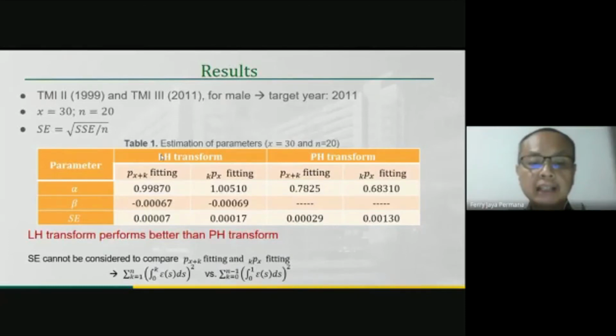Let's compare the standard error of linear hazard transform and proportional hazard transform. The result is provided in table 1. We can see that the standard error belonging to linear hazard transform is much smaller than the standard error of proportional hazard transform. So we can conclude that linear hazard transform performs better than proportional hazard transform. But it's not fair to look at standard error to compare the performance of kPx fitting and Px plus k fitting, since the sum of square error is based on different terms.